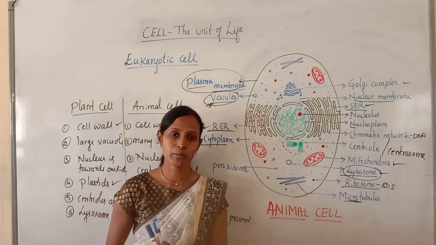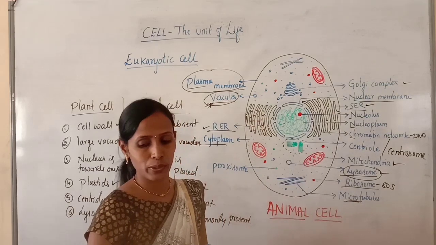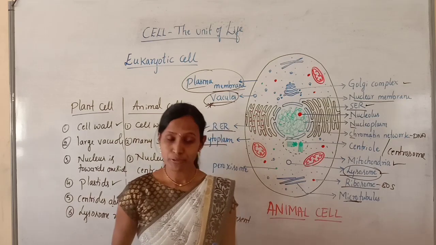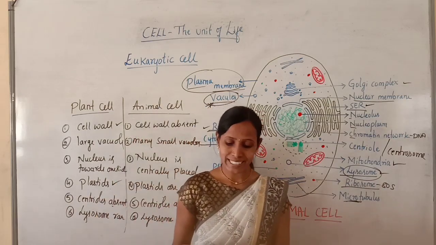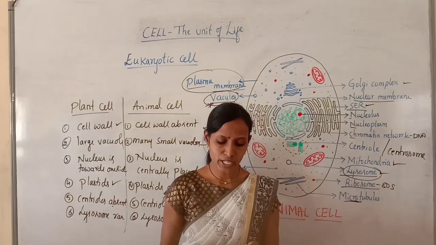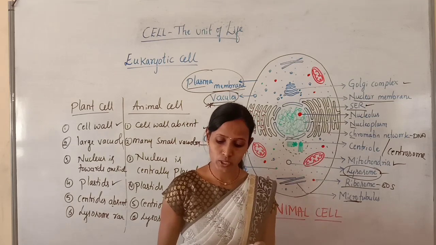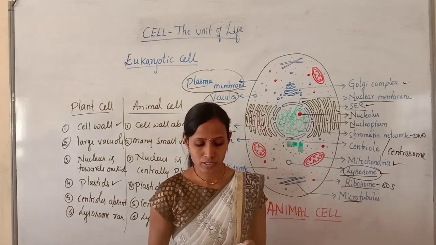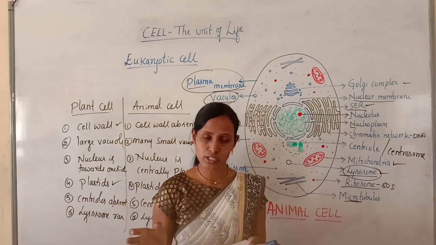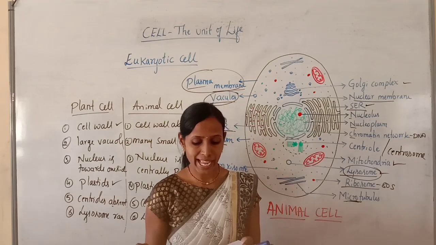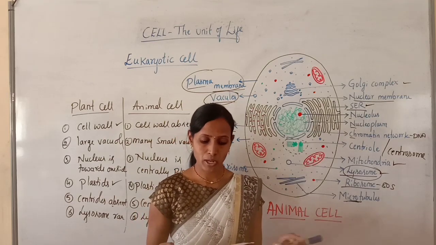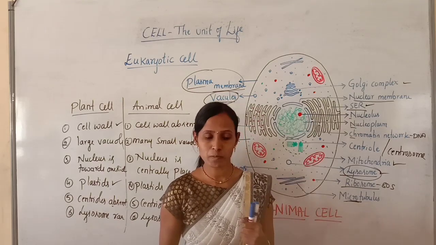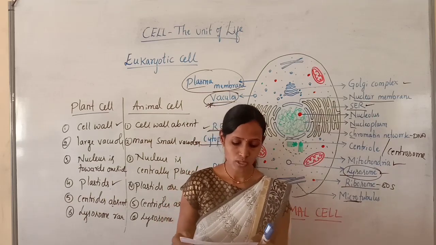Now, we will discuss a few objective questions related to eukaryotic cell class. See the first question. Eukaryotic cell is characterized by option A, true nucleus, option B, nuclear membrane, option C, membrane bound cell organelles, option D, all of these. So here all are the characteristic feature of a eukaryotic cell. That's why answer D is the correct answer. Because true nucleus is there, option B, nuclear membrane. True nucleus in the sense nuclear membrane is present and membrane bound cell organelles are also present.